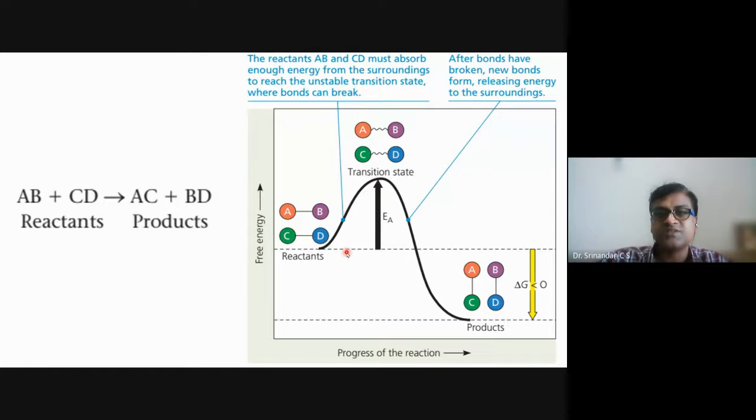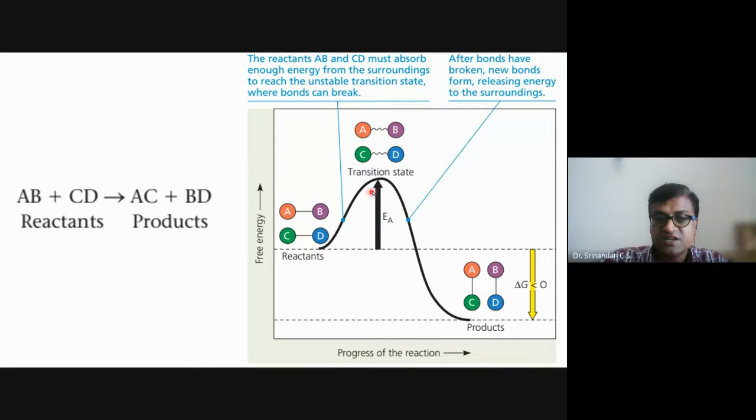It is not easy for them, because naturally, in this progress of reaction, making AC and BD from ABCD may take even many years. One reaction may take different time intervals depending on the energy required. That we call EA, or the activation energy.